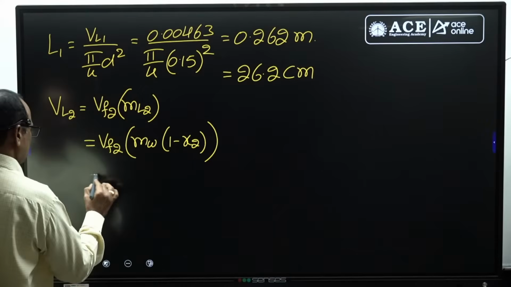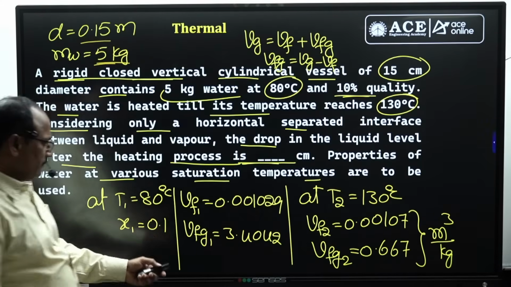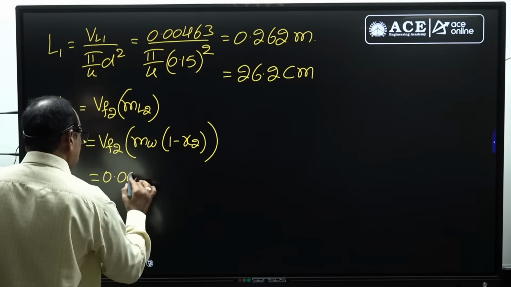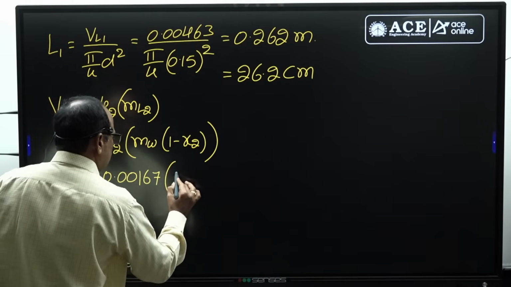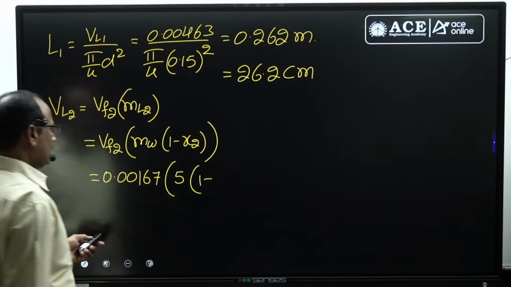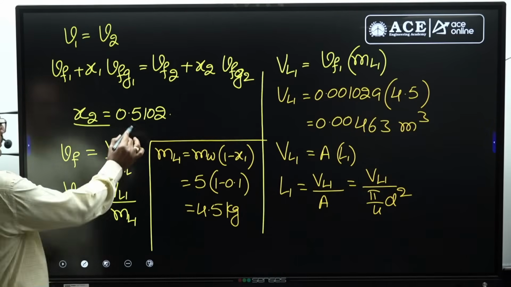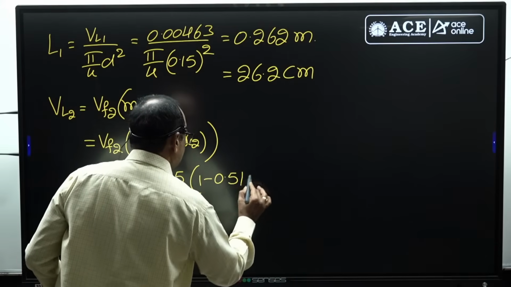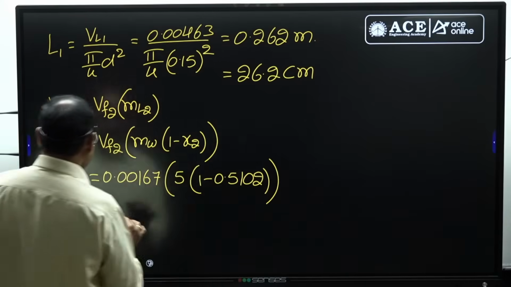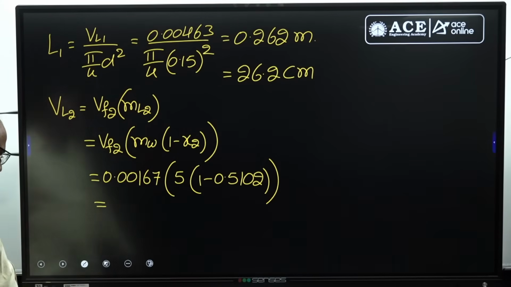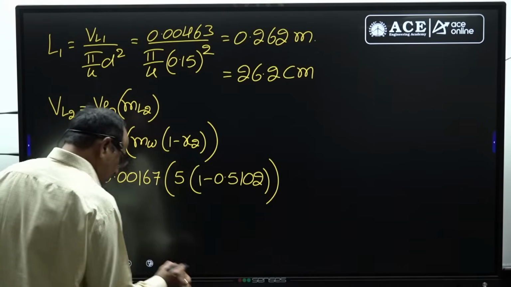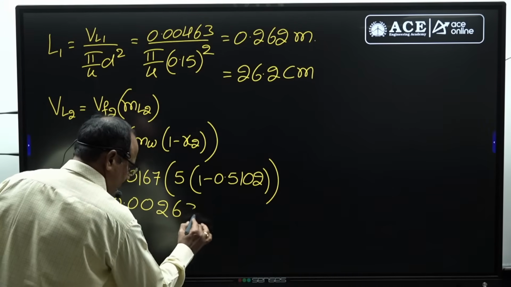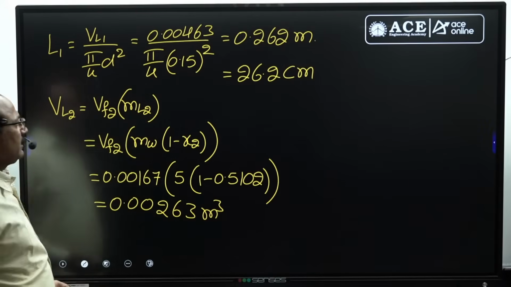Vf2 value is 0.00107, mass of the water is 5, 1 minus the x2 value, 0.5102. You simplify this value for getting the final volume of the liquid. My calculator has shown 0.00263 meter cube. That is the final volume of the liquid.